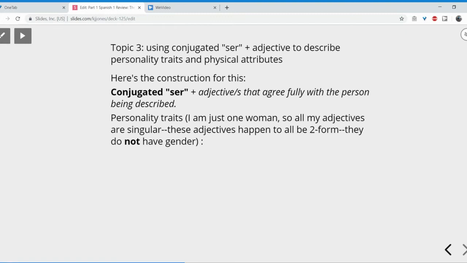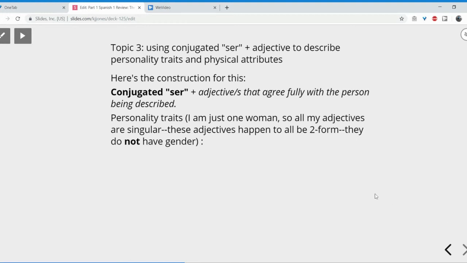Here, I am just one woman, so all my adjectives are singular, right? These adjectives, by the way, that I'm going to use all happen to be two-form adjectives. They only have number. They do not have gender. Two-form adjectives can only be singular or plural. Not availability, it's ability. Sometimes Professor Jones' words just go flying out of her brain. All right, so they only have number. They do not have the ability to show gender. Two-form adjectives. They either have singular form or plural form. That's it. So let's have a look.